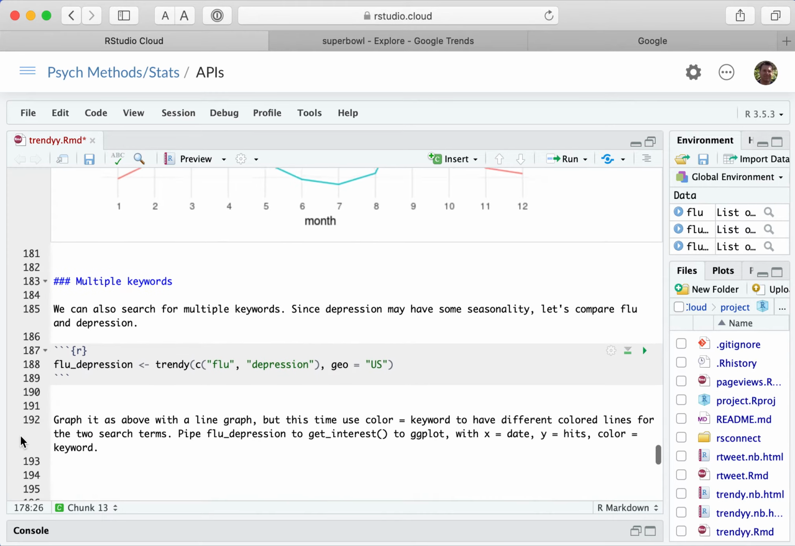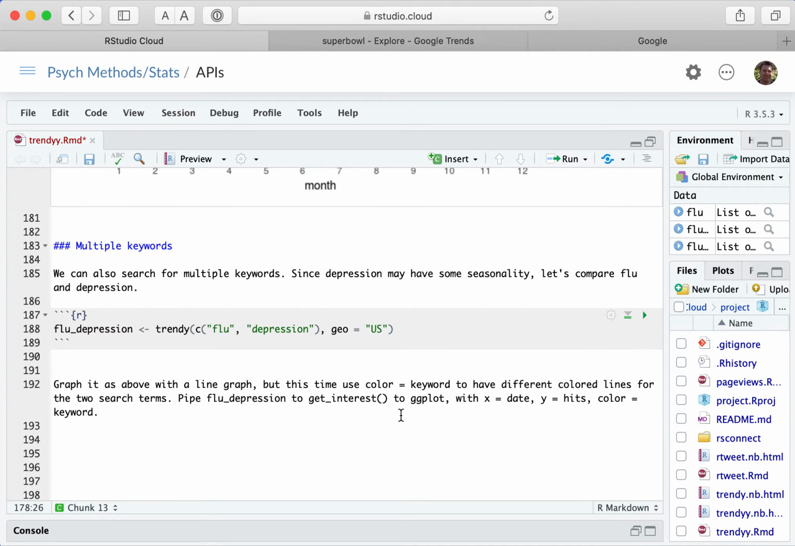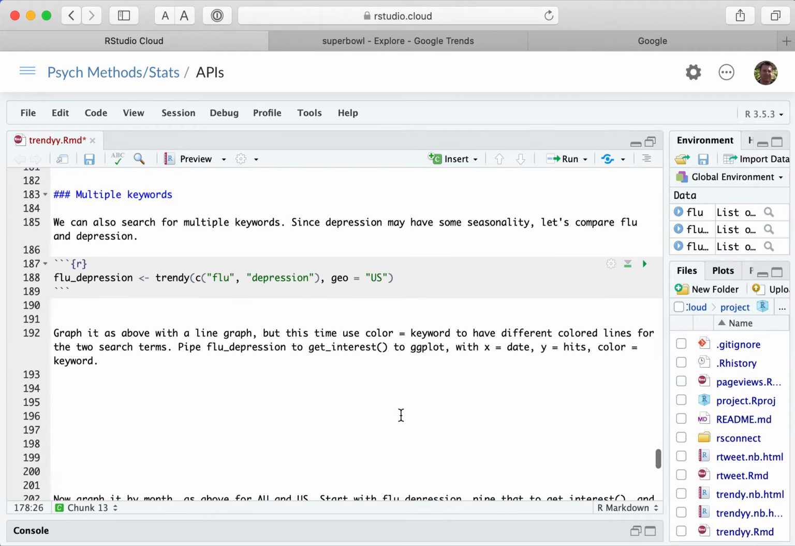Okay. Now, another thing we can do, I just kind of want to show you a couple things you can do with this trendy package. So here's another thing where you can look for multiple keywords. And so now, instead of trendy and then flu, whenever you want to combine a couple of variables or a couple of search words, you can use this C command. And so that's the case here. We're going to combine flu and depression, and we'll limit it to the US.